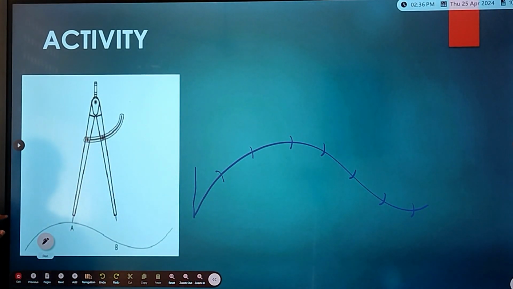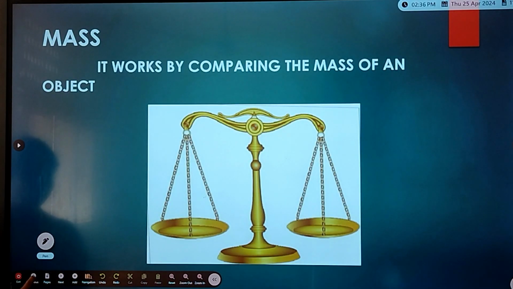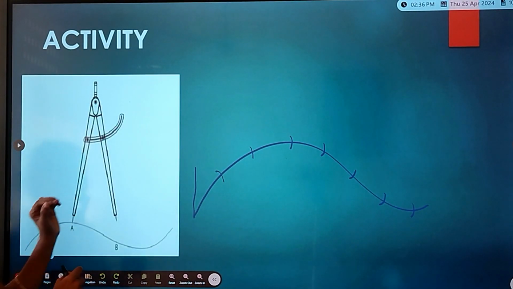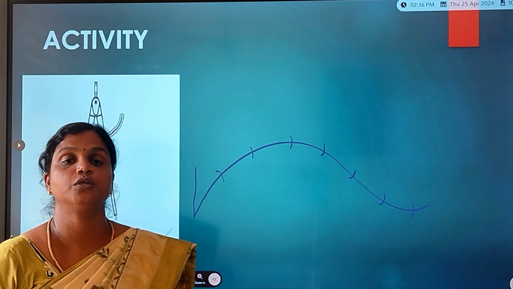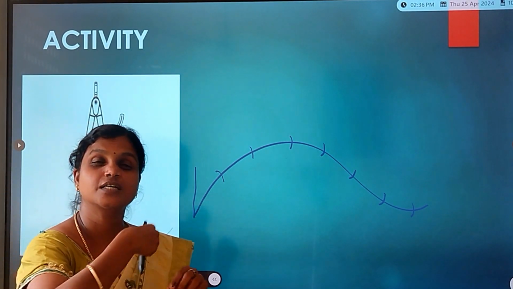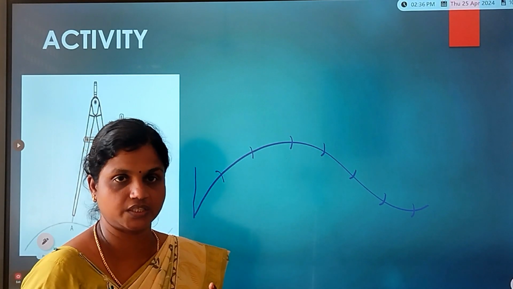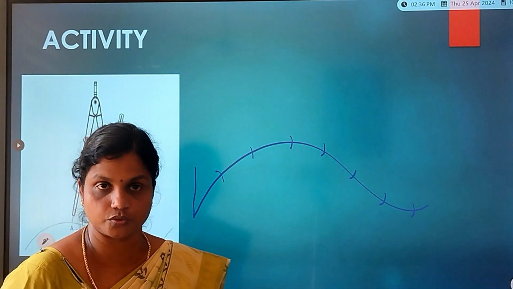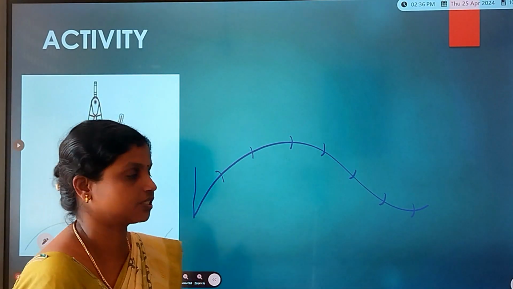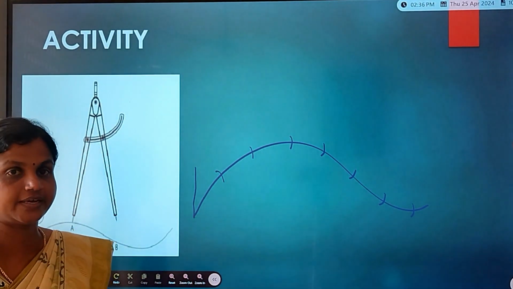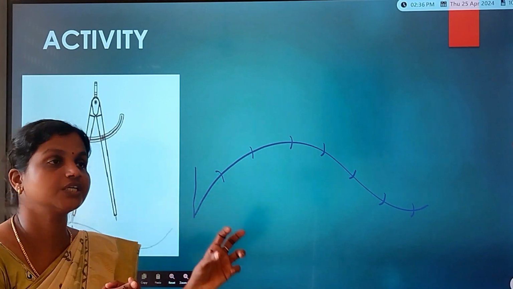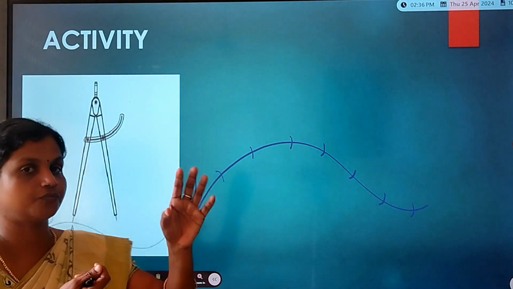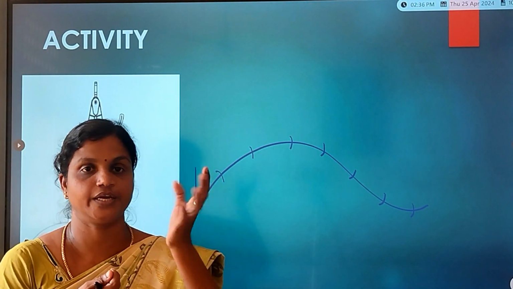So using this divider, we can measure the curved line also, not only the straight line. So how to measure this? First we take the divider with the scale and measure the gap of the divider as 1 centimeter or 2 centimeter, any one.